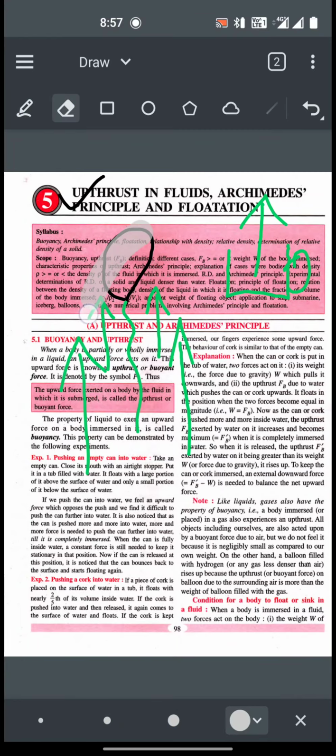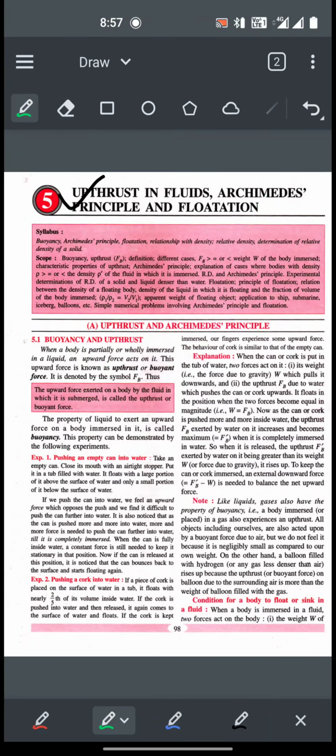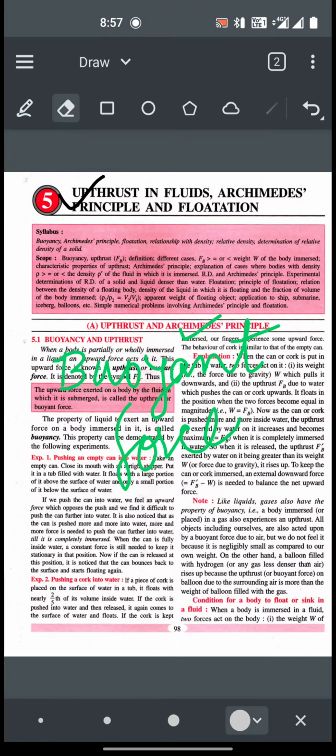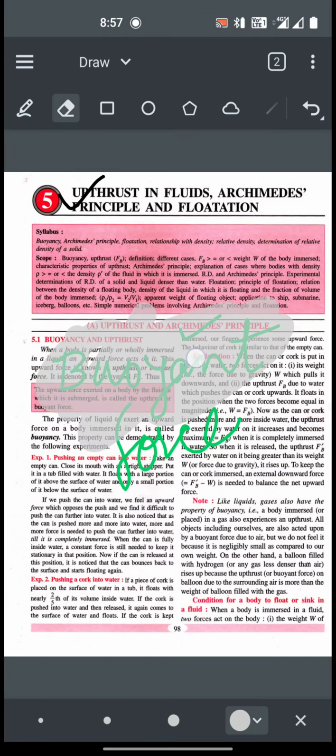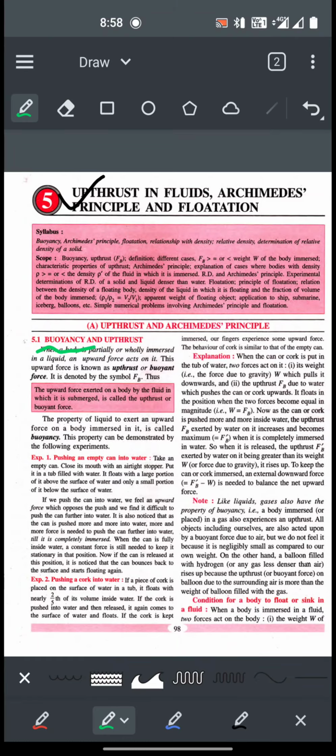this upthrust also has another name. This upthrust is also called buoyant force. B-U-O-Y-A-N-T. This upward push that a body experiences when it is placed in a fluid, when it is submerged in a fluid, is what is called upthrust, or also called buoyant force, remember. And this phenomenon of a body experiencing an upward push when placed in a fluid is what is called buoyancy. So that is what is called buoyancy, and the force itself is called upthrust.